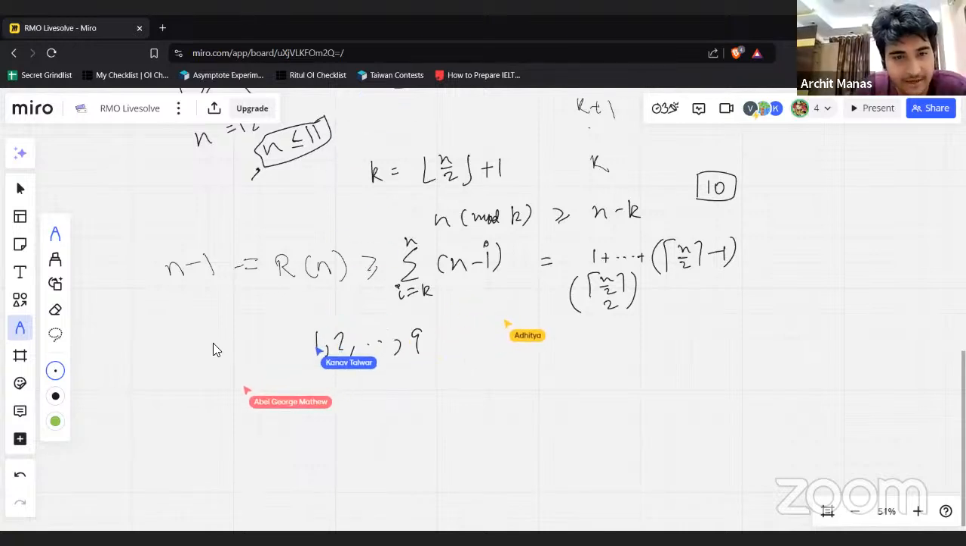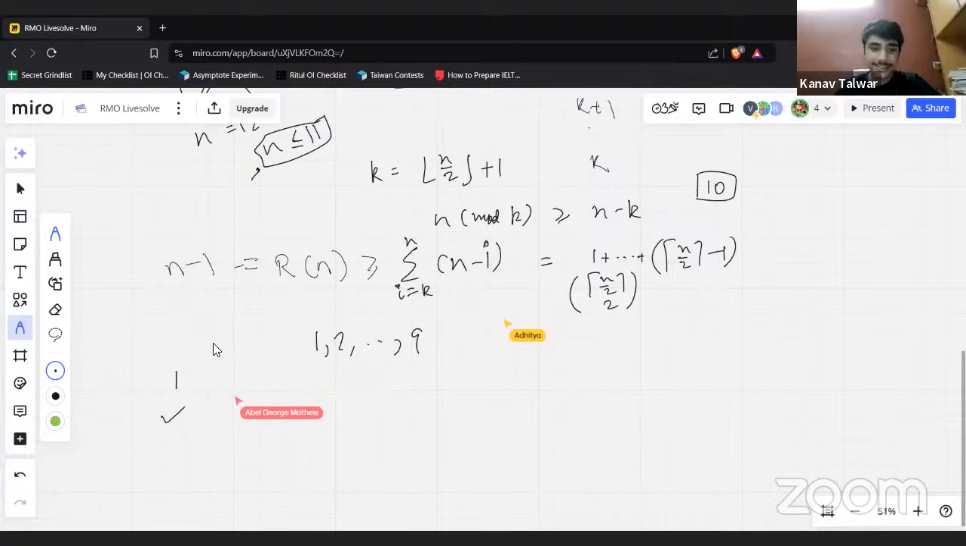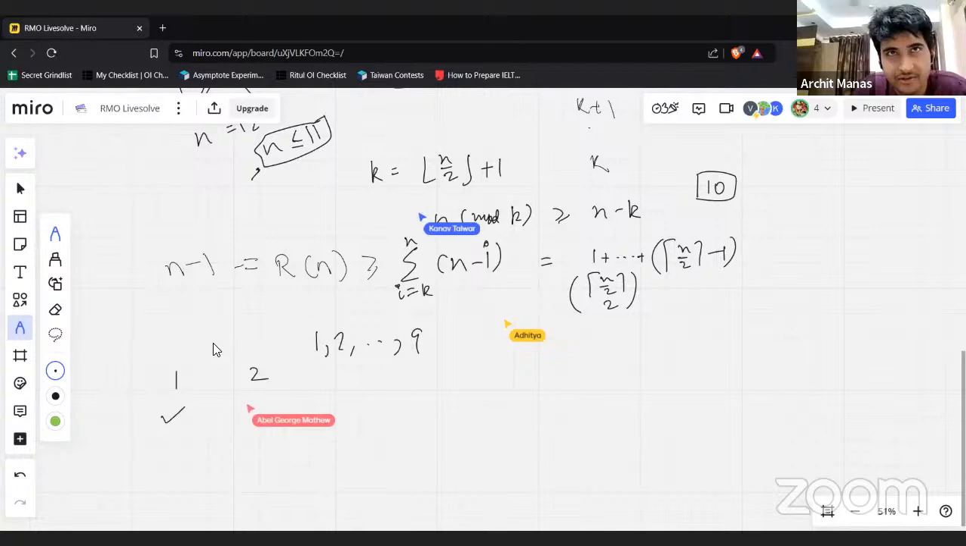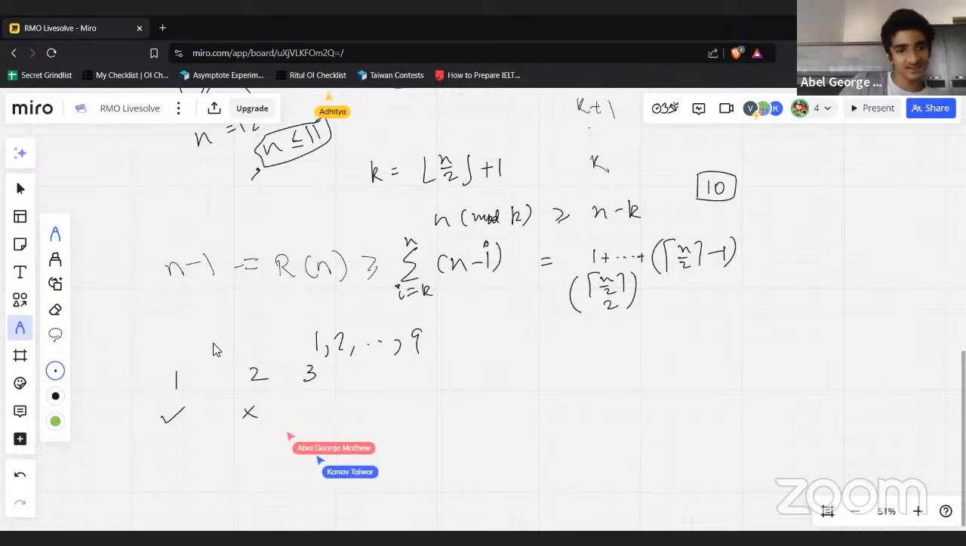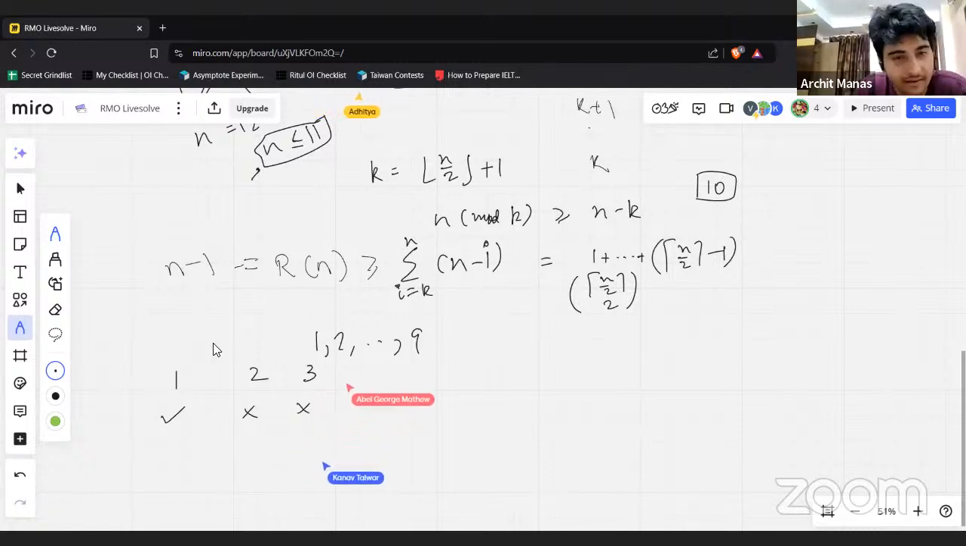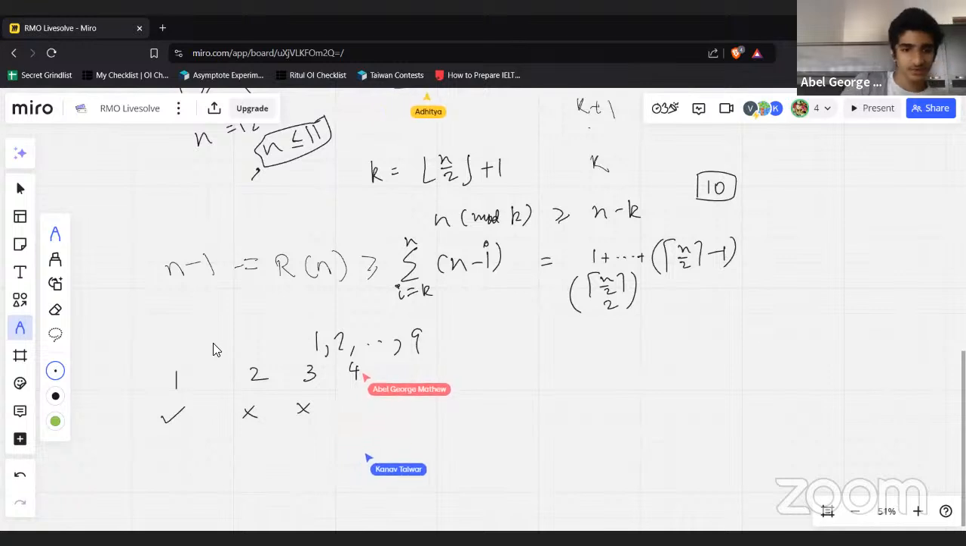1 to 9. Let's quickly check 1. 1 works. Okay, 2. No, 2 doesn't work. 3 does not work either, right? R of 3 is 1. R of 4 is also 1. It does not work.